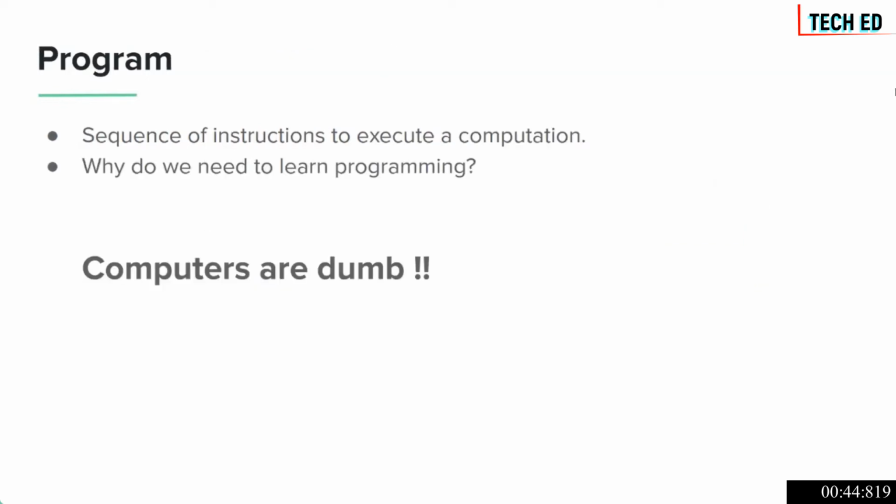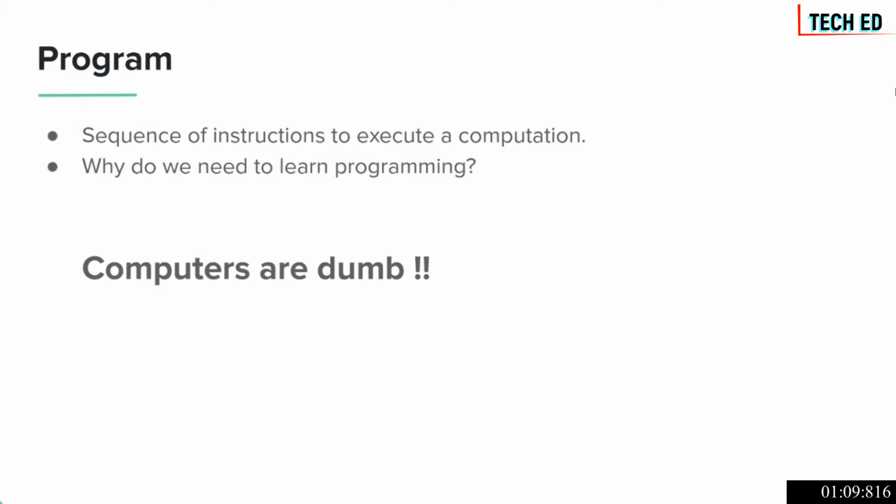So let's talk about programs. So what is a program? A program is a sequence of instructions to execute a computation. So a programming language is a language of computers. Whenever we want to instruct computers to do our task, we need to communicate with them in a particular language, a language which they can understand. So why do we need to learn programming at all? If computers are so smart and they were built in the first place to do our tasks, we should have just invented computers that could understand our native language. We could just instruct them to do our daily tasks.